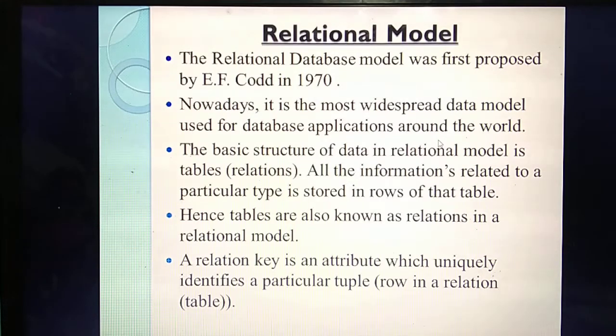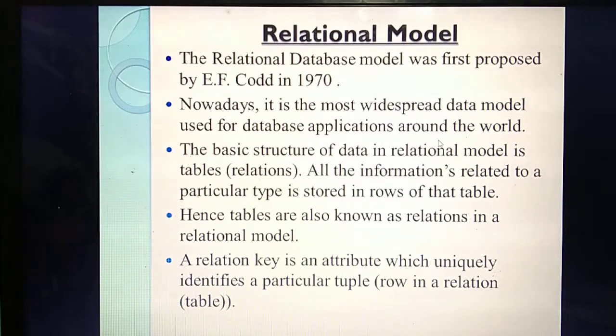Relational model. We have already studied that tables are otherwise called relations. You studied, no? What's the other name of a table? Relation. So this model is mainly based on tables. The data is stored in the form of tables. A table contains rows as well as columns. So all the information is stored in tables. But one important thing is, here they have given some keys and attributes. Each table will take some column as a key. That's the important thing.